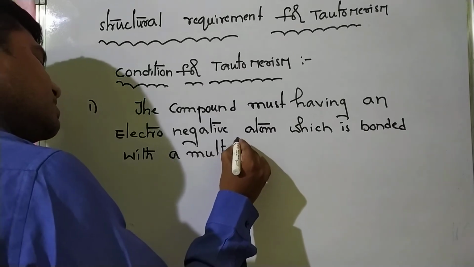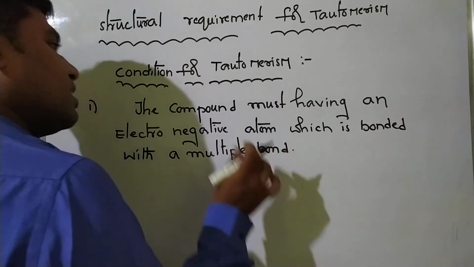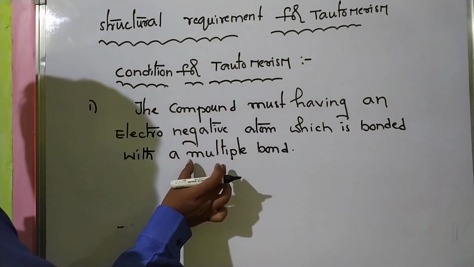So this is the first condition for tautomerism. Very, very important.